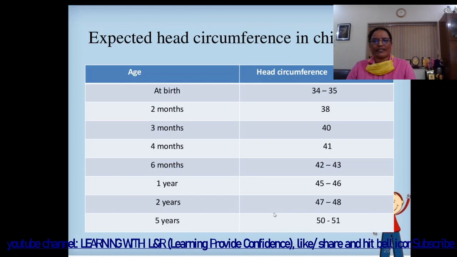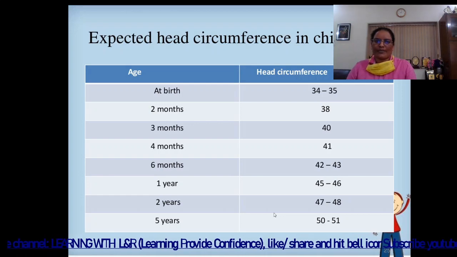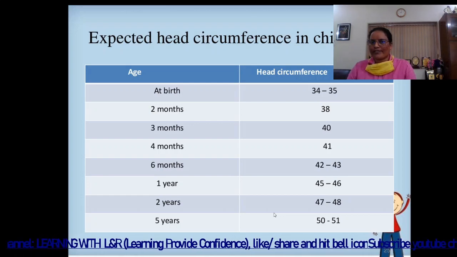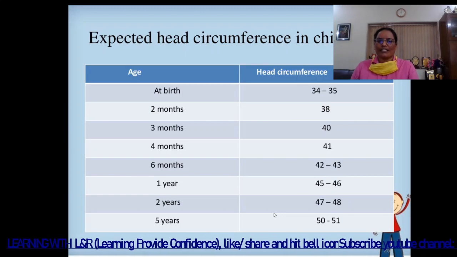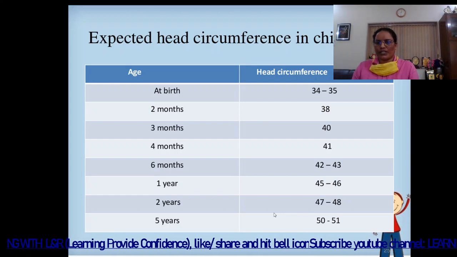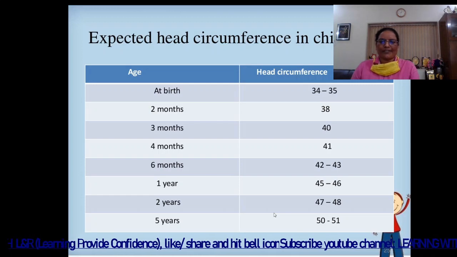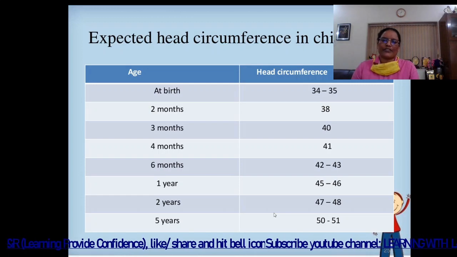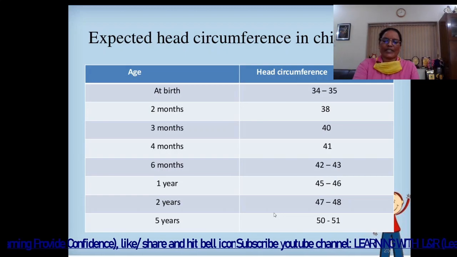Expected head circumference in children according to age, measured in centimeter. At birth 34 to 35 centimeter, 2 months 38 centimeter, 3 months 40 centimeter, 41 centimeter in 4 months, 6 months 42 to 43 centimeter, and 45 to 46 centimeter, 47 to 48 centimeter, 50 to 51 centimeter at 1 year, 2 year and 5 year respectively.